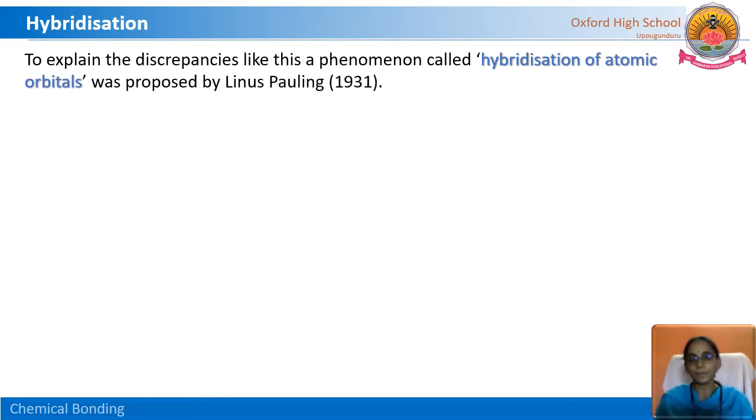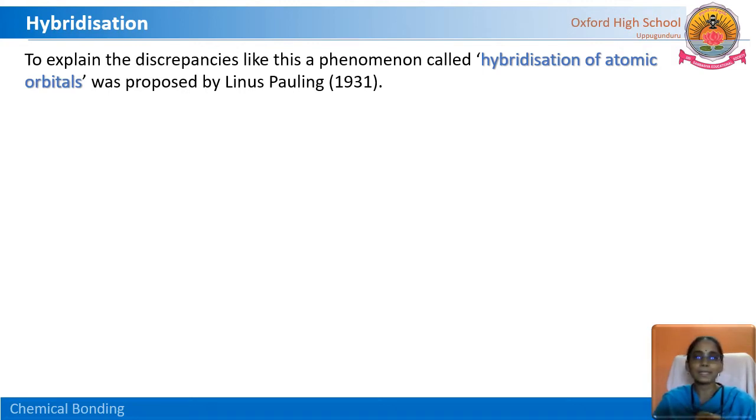In beryllium chloride, if the overlapping of orbitals is of two different kinds, one between 2s and 3p, another between 2p and 3p, then the bond strengths must be different. So the bond angle should not be 180 degrees because of the two different kinds of overlapping and different bond strengths. But the bond strengths are the same. How is it possible? What is happening inside the beryllium chloride molecule?